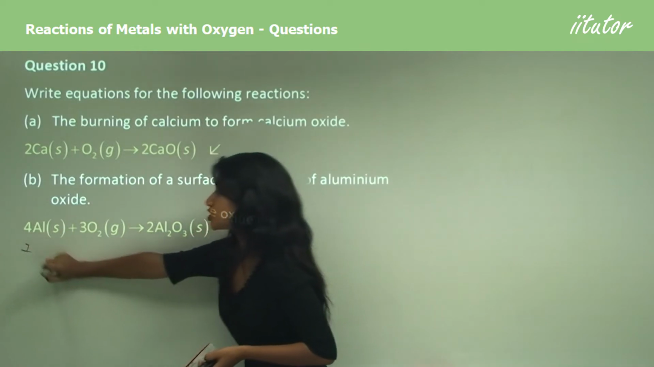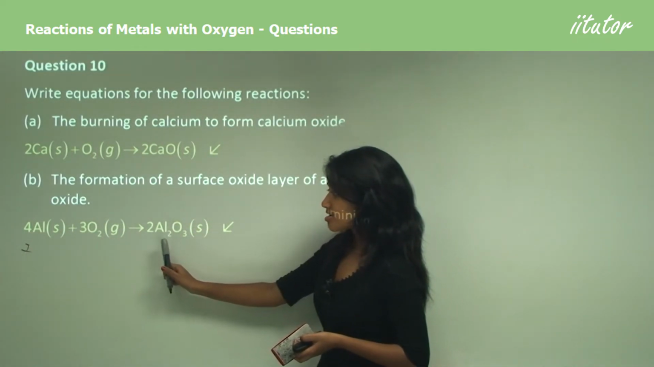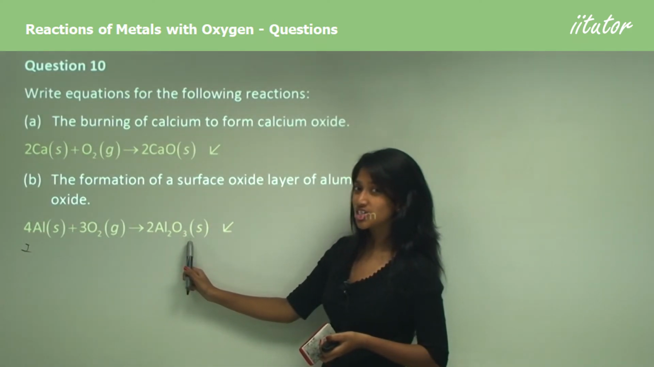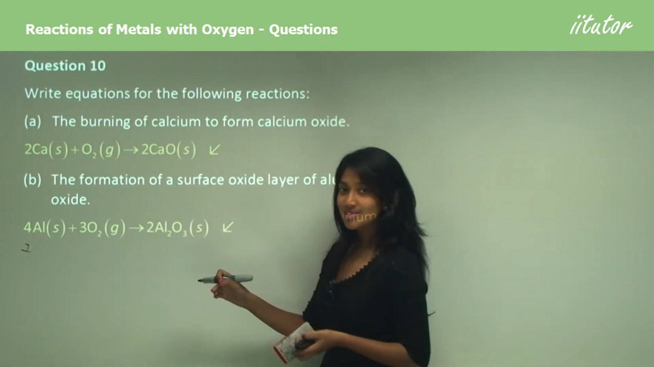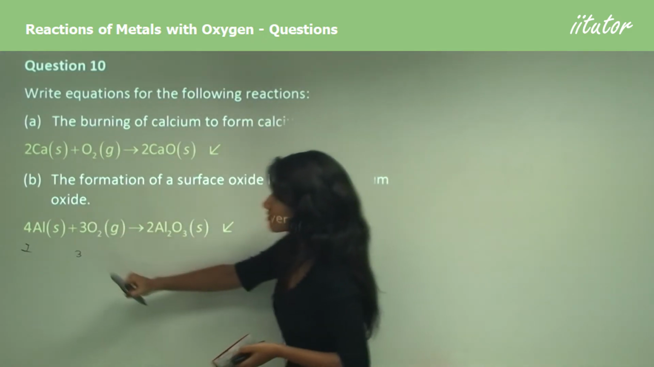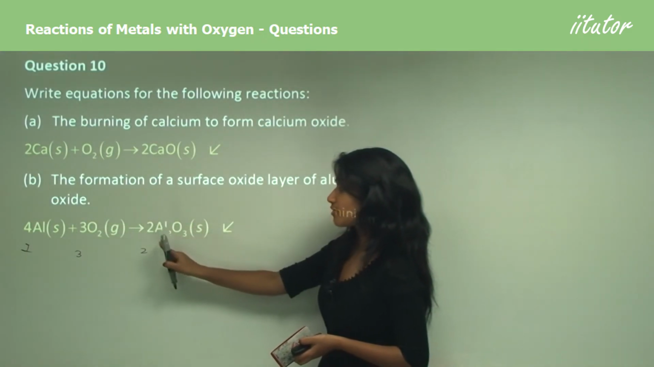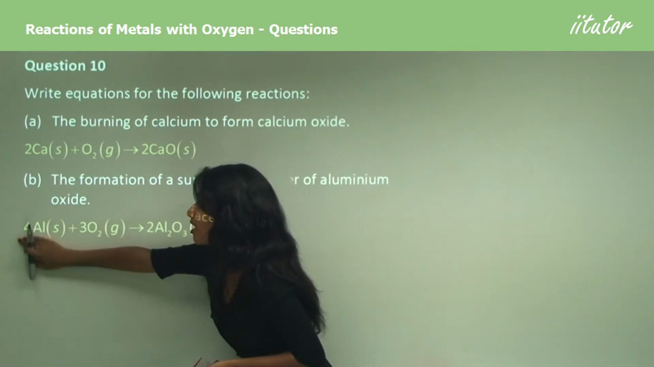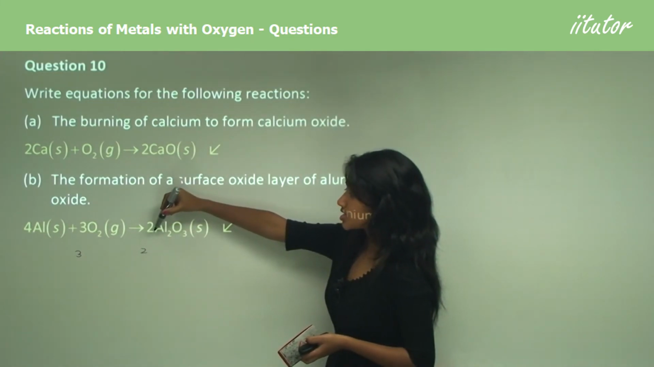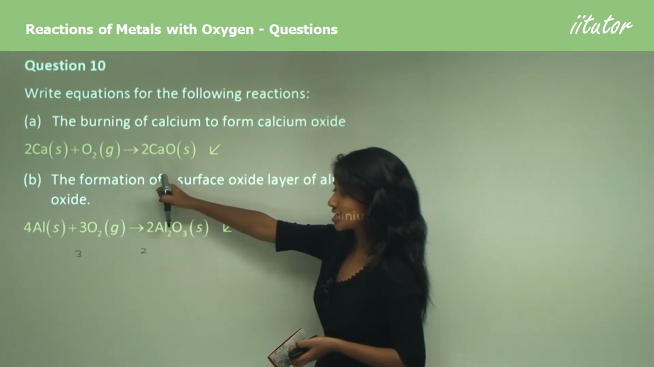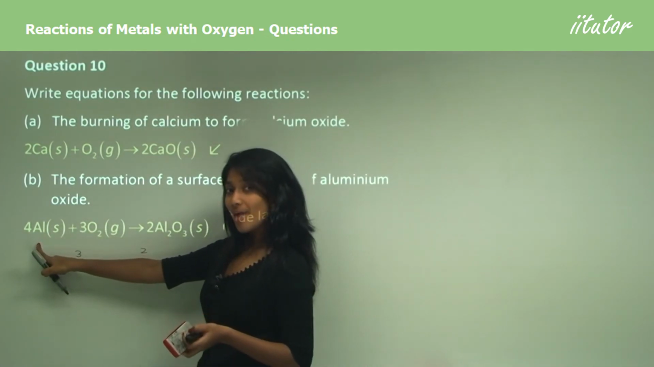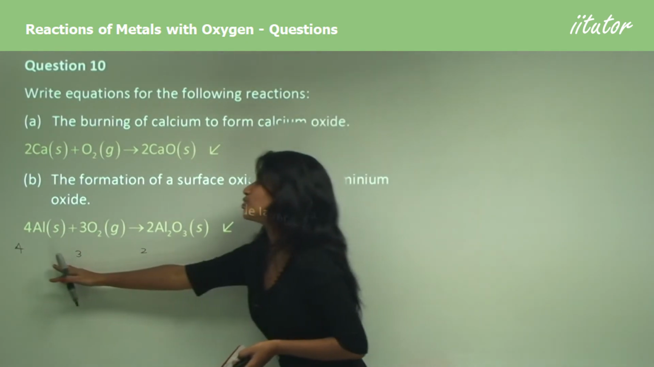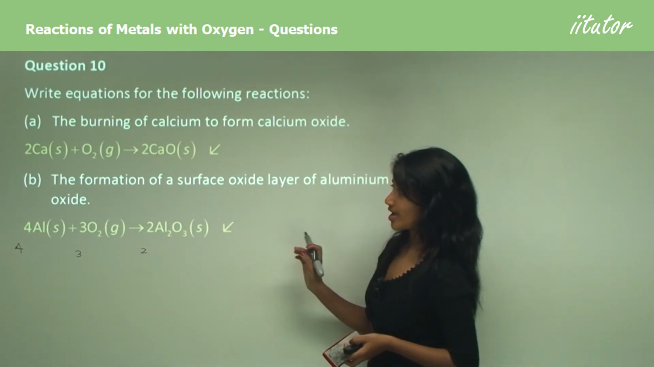So first you would write a 2 in there, and then we would have 2 oxygens here, but we have 3 oxygens here. So in order to balance this, what you would do is you would have 3 in front of the oxygen and 2 in front of our aluminium oxide molecule. But then that kind of messes up our balancing for the aluminium, because now we have 4 aluminium atoms here. So in order to make it all balanced, we would put a 4 in front of our aluminium here. So that's how you would go about balancing your equation.